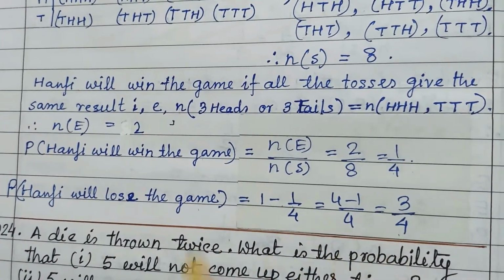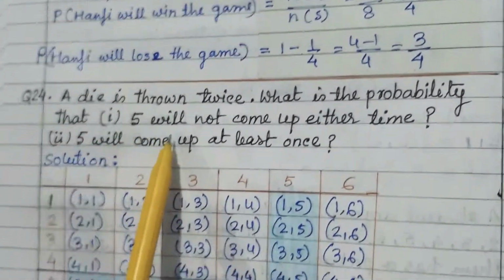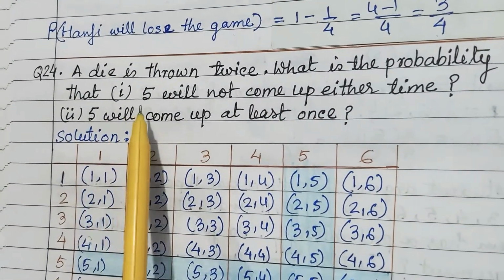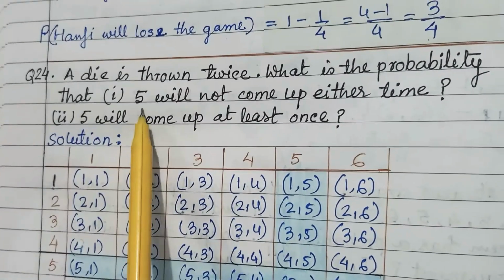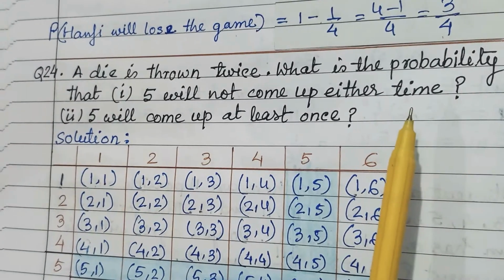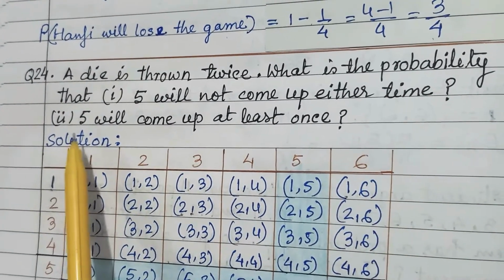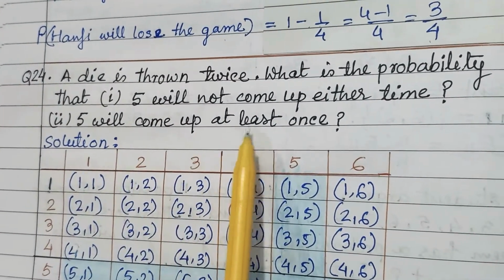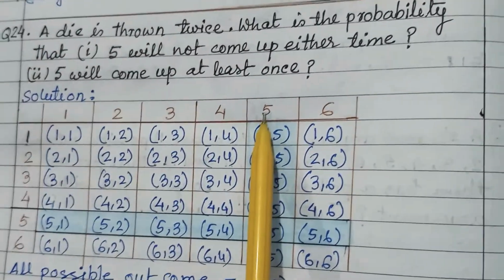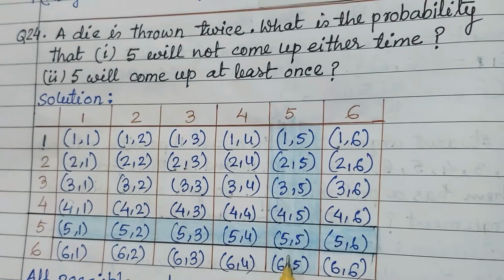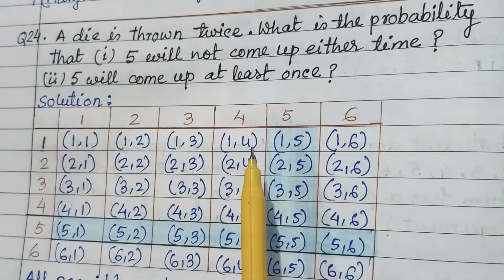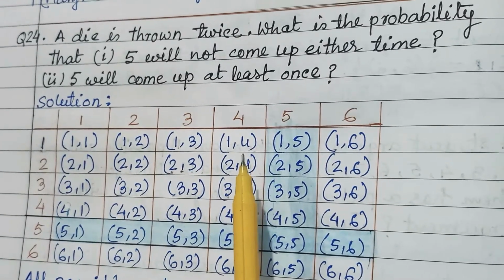Got it? Next, a die is thrown twice. What is the probability that, first part, 5 will not come up either time, and second, 5 will come up at least once. Now check it. In this block there is 5. In 2 dice, any time 5 must come.